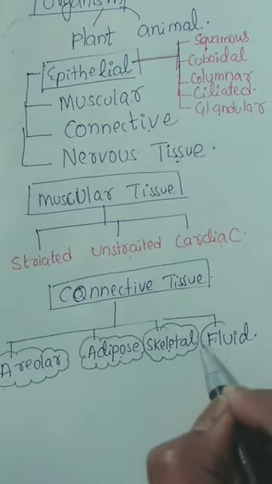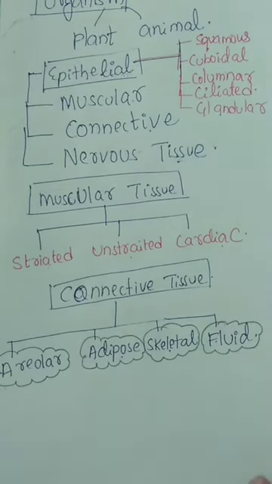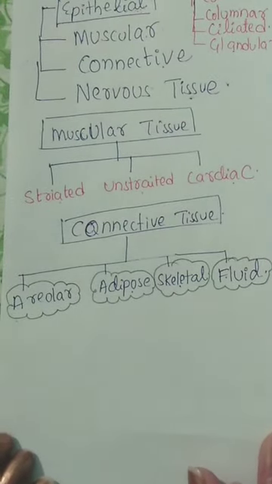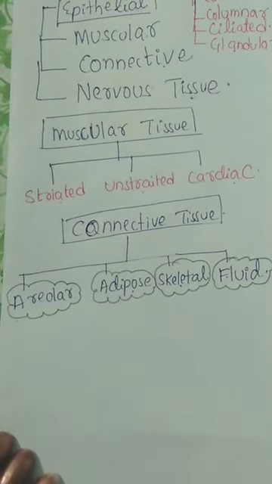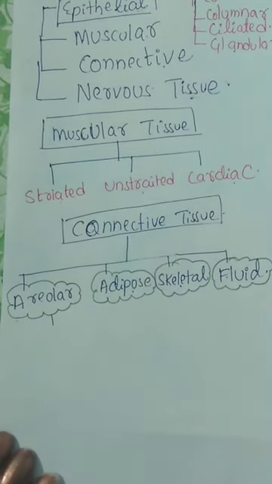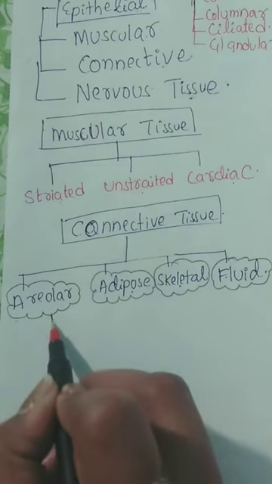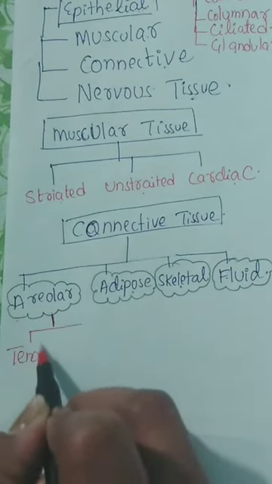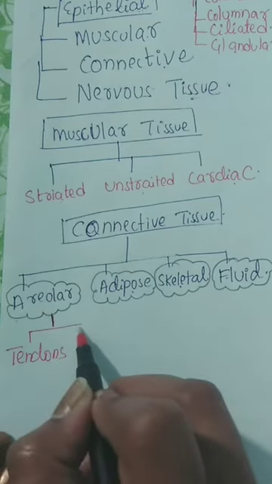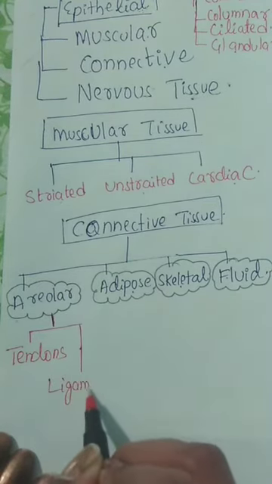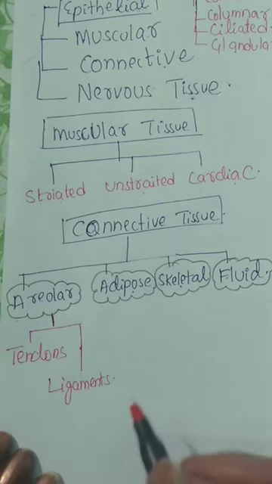Again, the areolar connective tissue is of two types. Those are tendons and ligaments. Tendons and ligaments are areolar connective tissue.